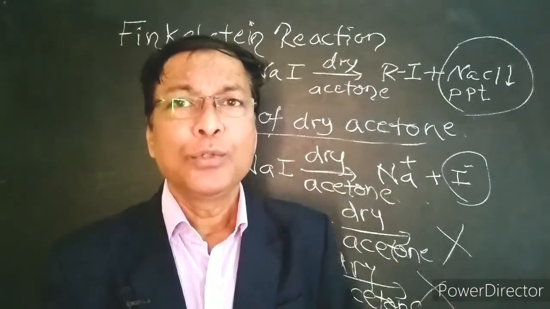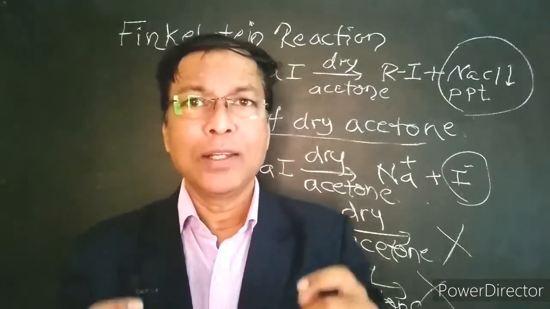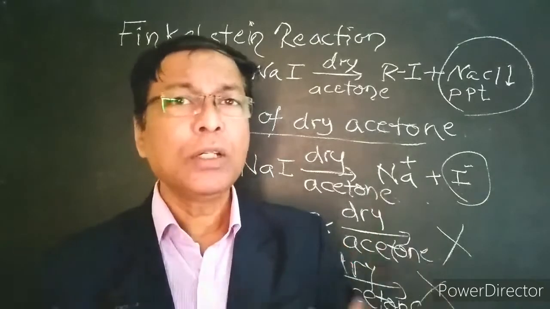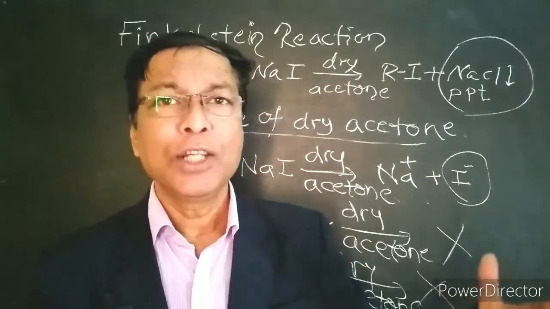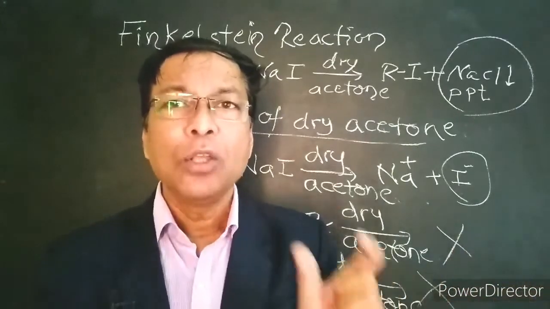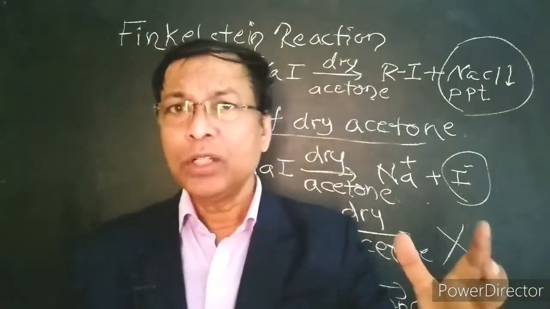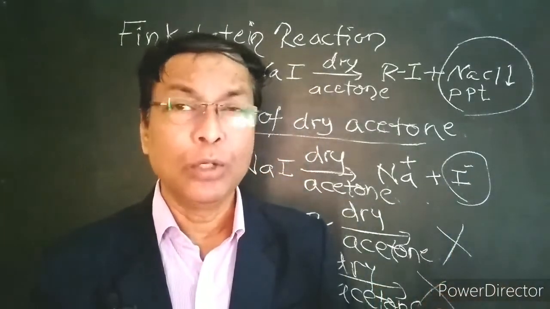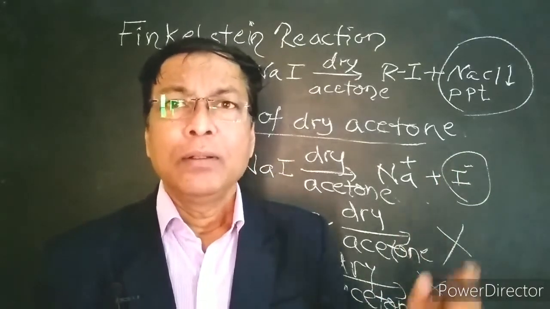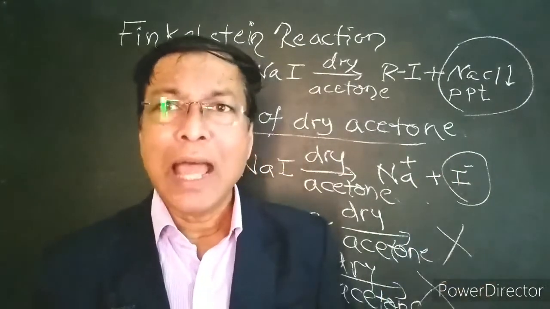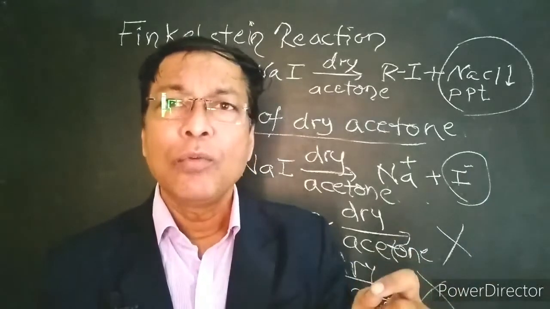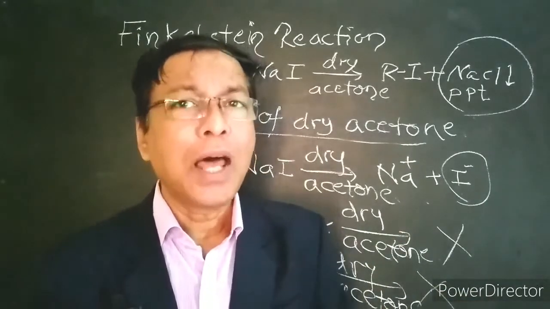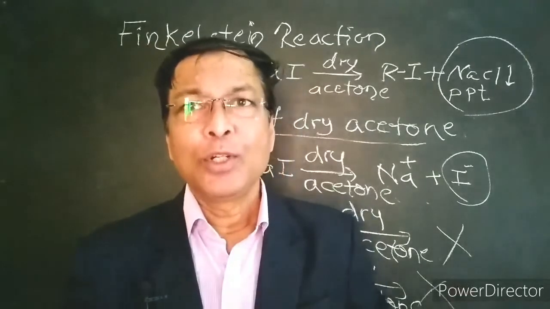According to Fajans rule, sodium iodide has more covalent character. According to Fajans rule, the molecule having a small cation and a larger anion has more covalent character. So, sodium iodide has a small sodium cation and a larger iodine anion, so it has maximum covalent character and it is soluble in acetone. When sodium iodide is soluble in acetone, it produces the nucleophile I-. This nucleophile can replace the chlorine and bromine from alkyl halides. This is all about the Finkelstein reaction.